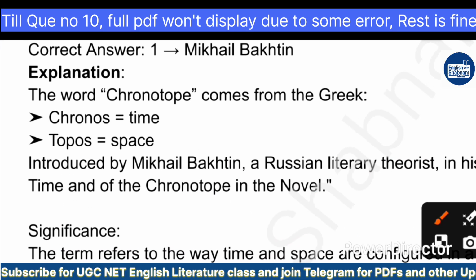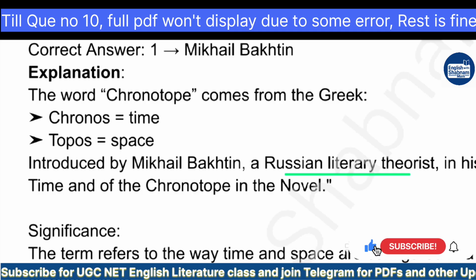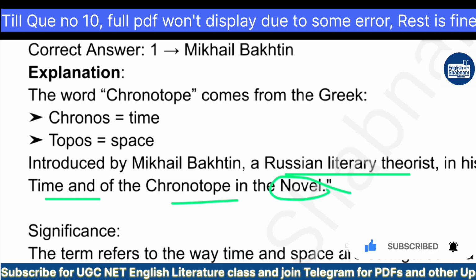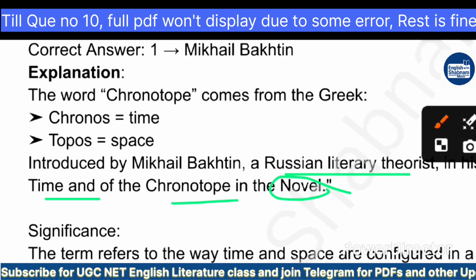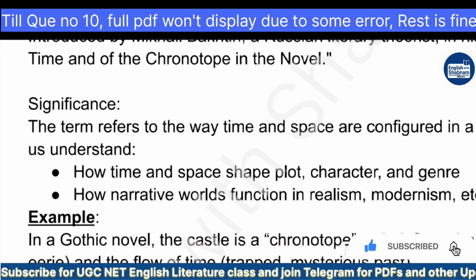So it was the term introduced by Mikhail Bakhtin, a Russian literary theorist, in his essay Forms of Time and the Chronotope in the Novel. What is the significance of this term? This term refers to the way time and space are configured in a narrative, that means literature, written work. It helps us understand. What does it help us to understand?